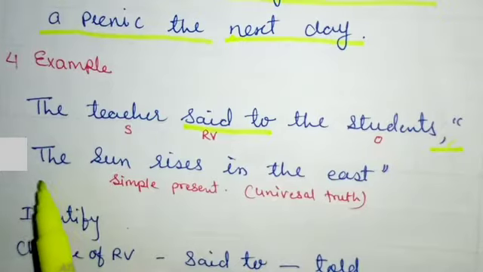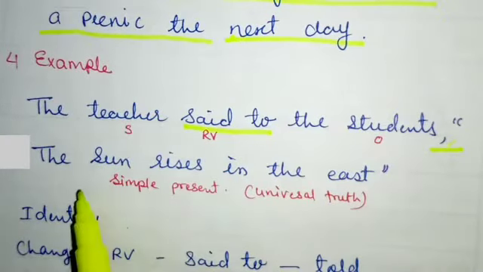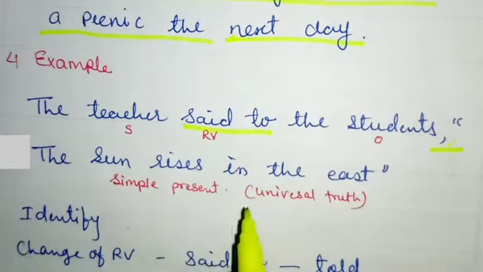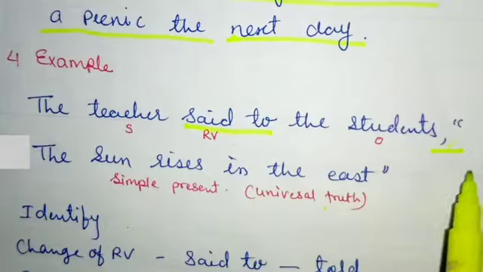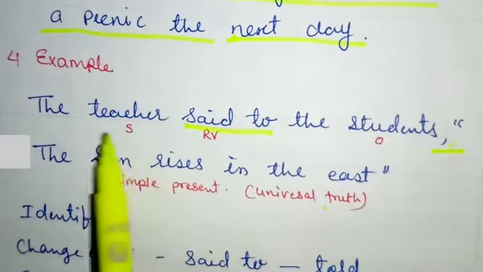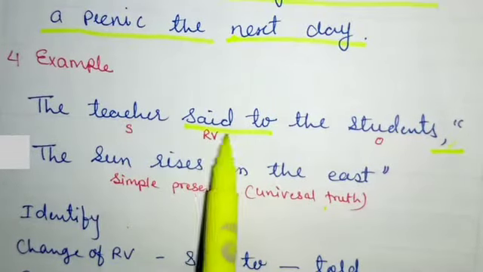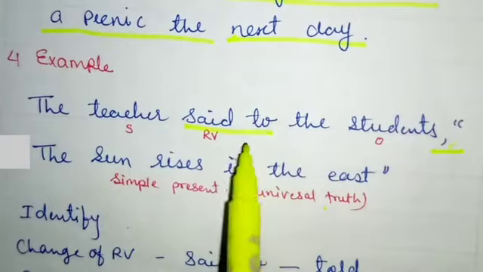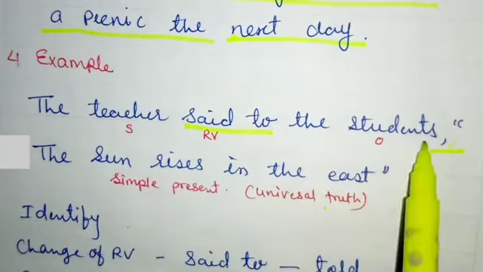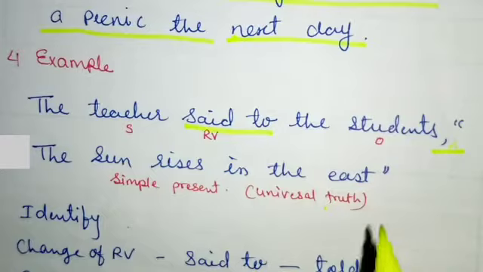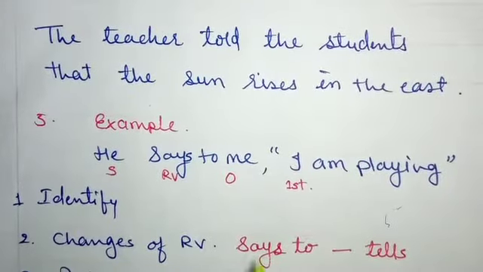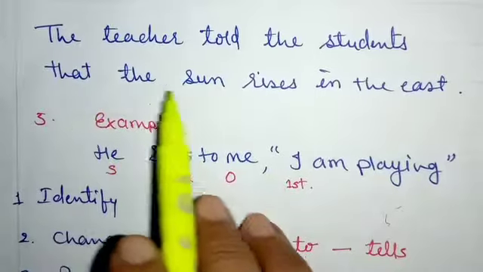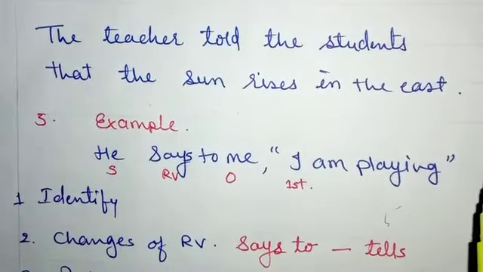Then the reported sentence, the sun rises in the east, is given in simple present tense, but it is a universal truth, so no change will come here. We only change the reporting verb said to into told. Here is the final sentence: the teacher told the students that the sun rises in the east.